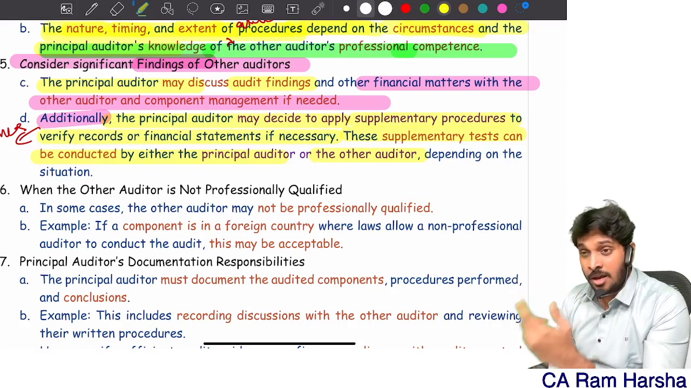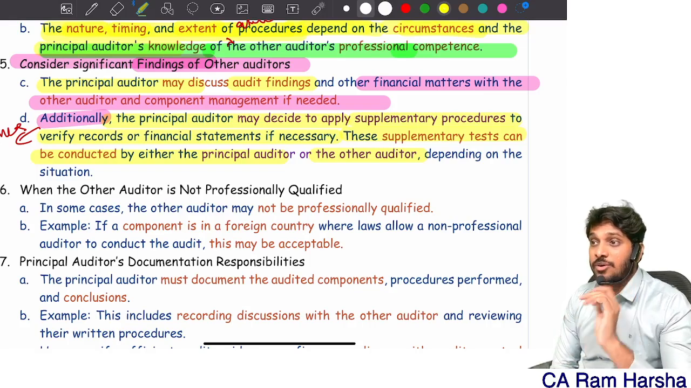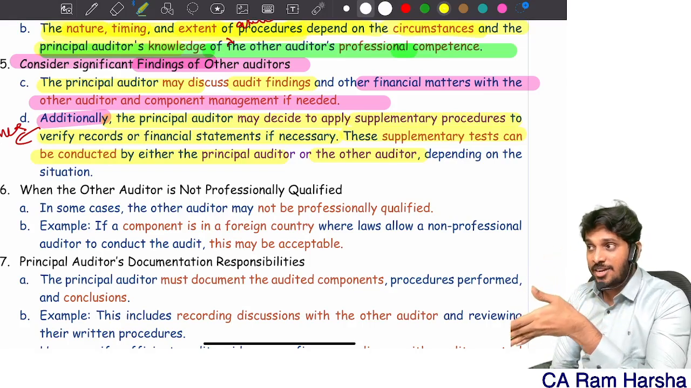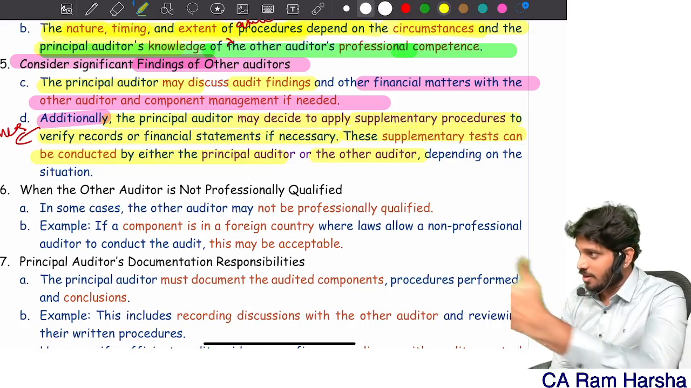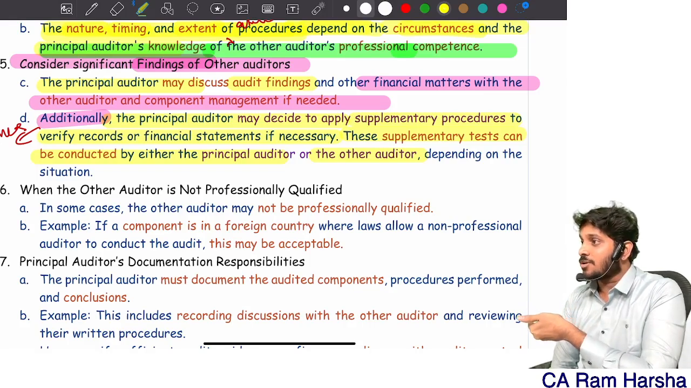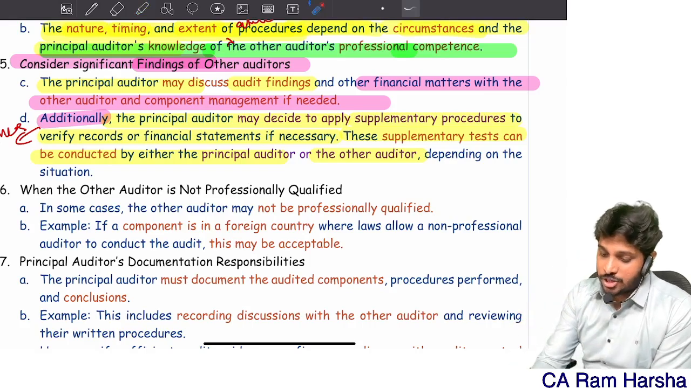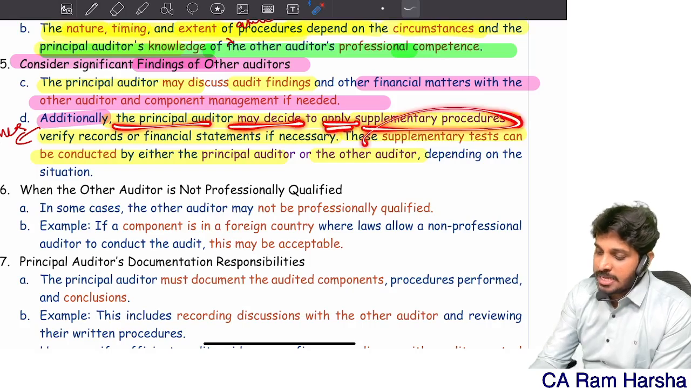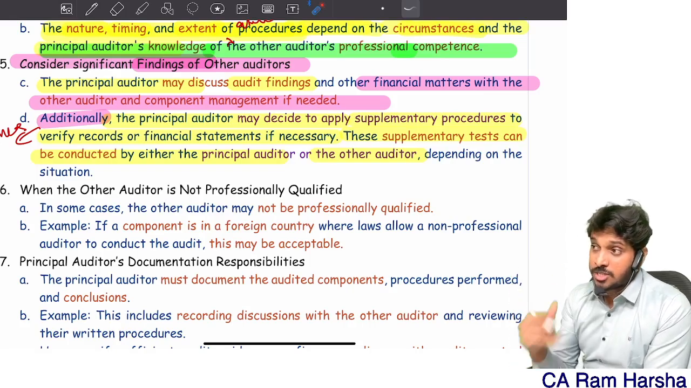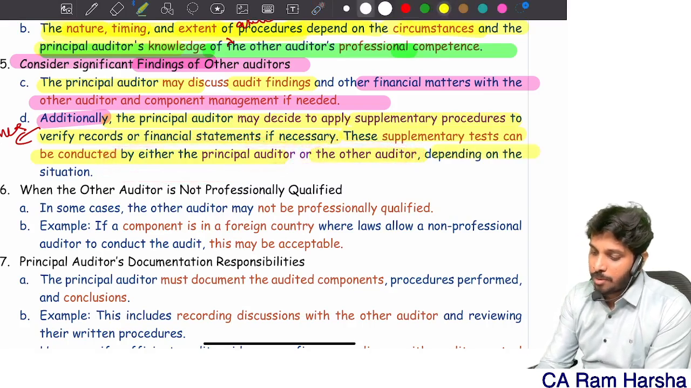You remember the company audit chapter, government audit: the C&AG can do supplementary audit, supplementary testing. C&AG will instruct the stat auditor himself to do certain additional procedures. Same way, I'm a principal auditor. I can instruct my other auditor to do some supplementary procedure. If he is not doing, I will go and do. Simple. Clear? So additionally, the principal auditor may decide to apply supplementary procedures to verify records if necessary. How will I do it? Either the principal auditor himself will do or the other auditor, depending upon the situation.